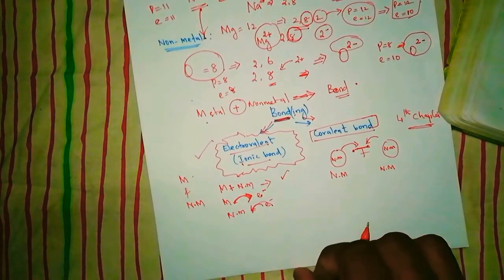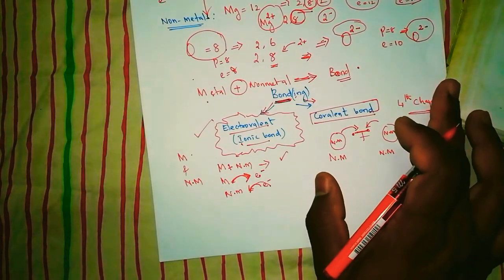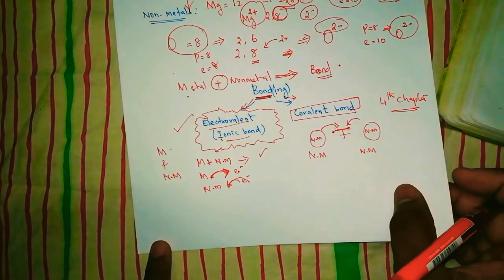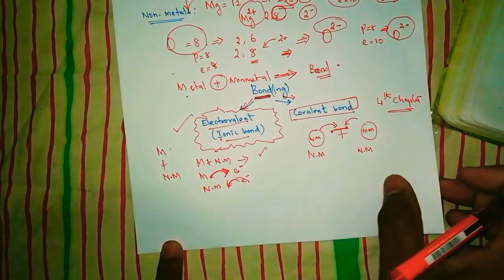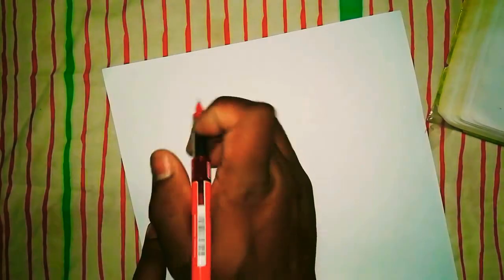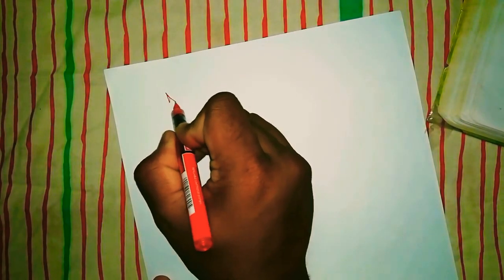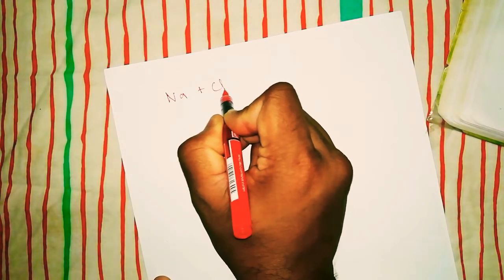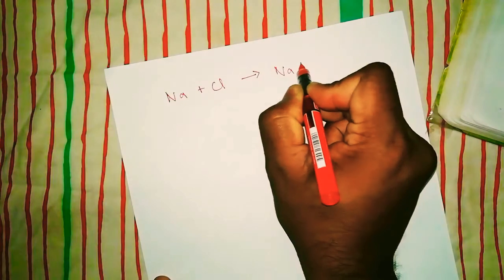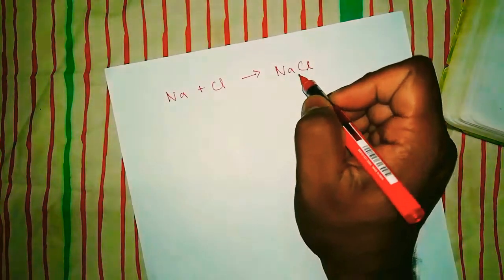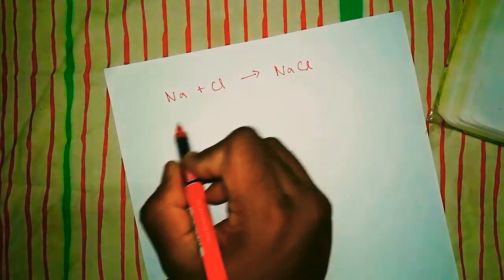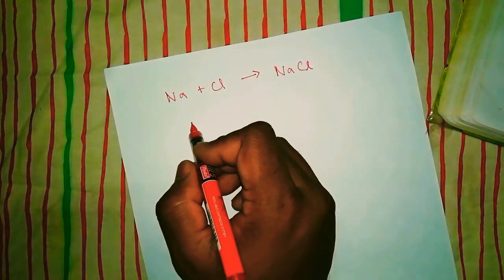Will you understand now? Right, this is the basic about ionic bond and the covalent bond. Let's do one example of ionic bond and then we will discuss about that. Let's take an example of sodium combining with chlorine. When sodium and chlorine combine, it becomes sodium chloride. Everyone knows this. And here we are going to discuss how these two are going to combine.